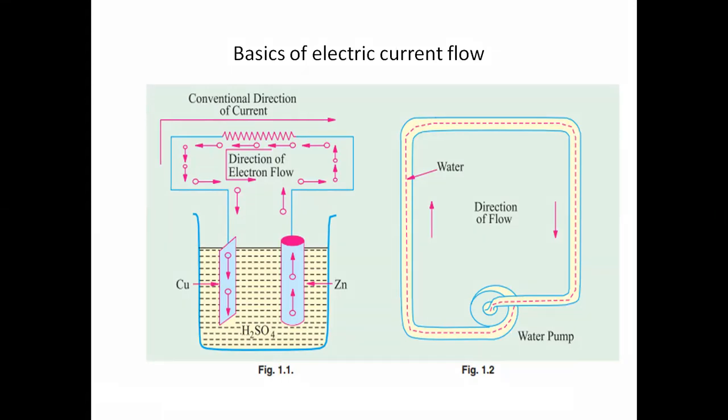Okay, so it is similar to a water pump. When there is a water pump, the pump is sending the water, and again it will be coming back to the pump. So it's like a closed loop. Here the water flowing is nothing but the current. Like this we can represent the electric current. Generally we have two types of currents, that is AC and DC.